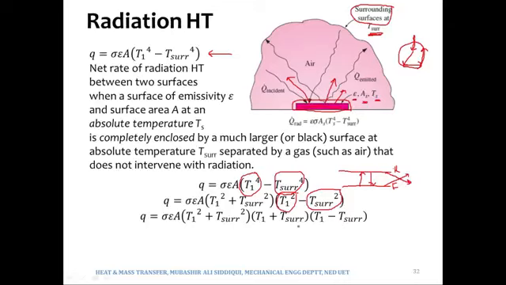What I do now is bring the area in here.